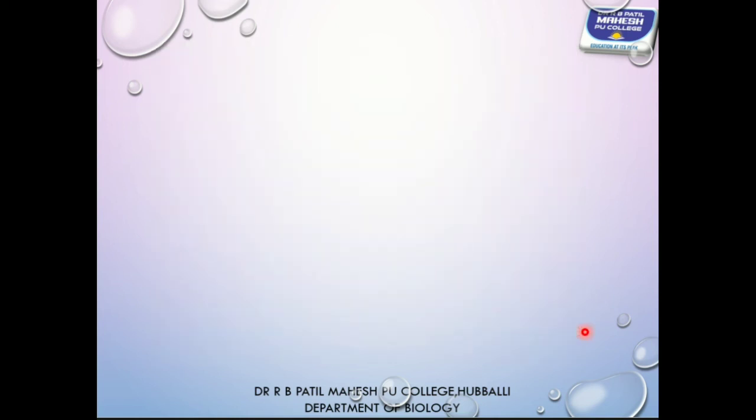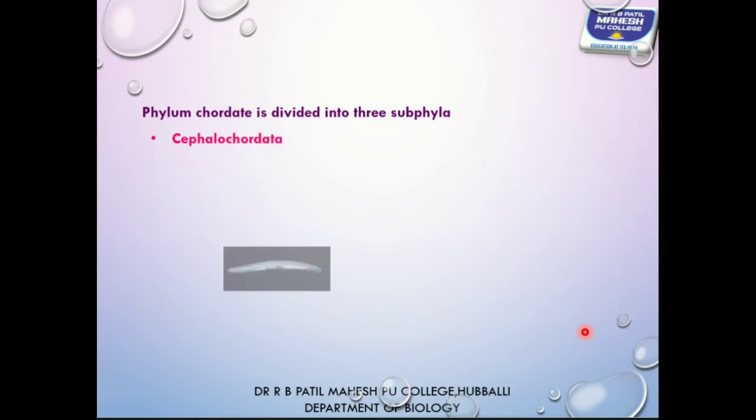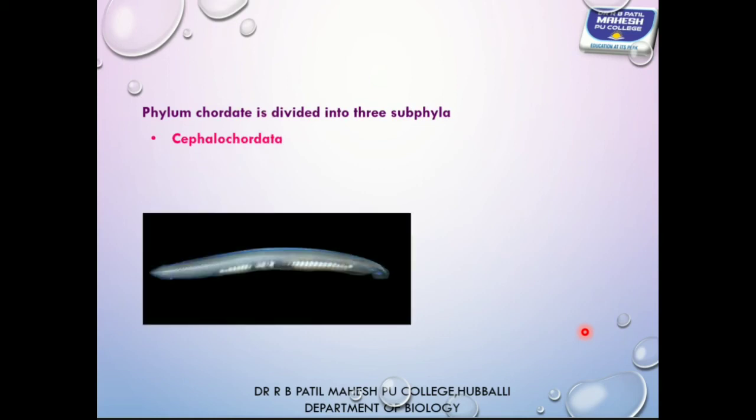Come back to the chordata. Phylum chordata is one of the largest phyla, second largest phylum. It is again classified into three subphyla based on the development of notochord. The one is cephalochordata, where notochord is extended from head to tail.